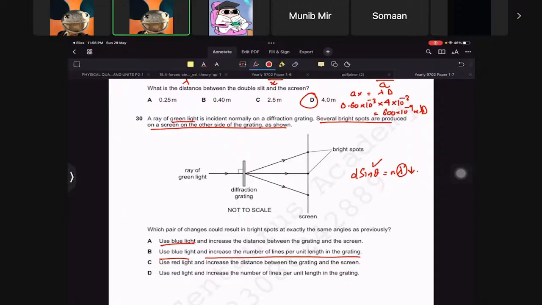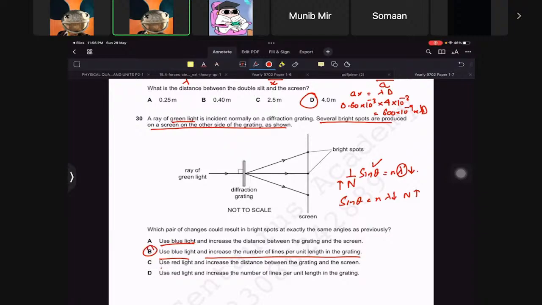Okay, so d can be replaced by 1 upon N. And if we increase this, would it really change anything? No, it wouldn't change, right? Because if you decrease this and increase the other factor, basically the change is none, which means this has to be the correct answer.